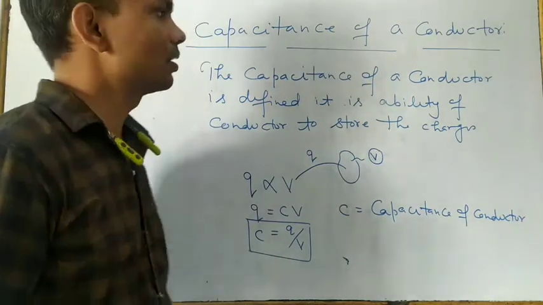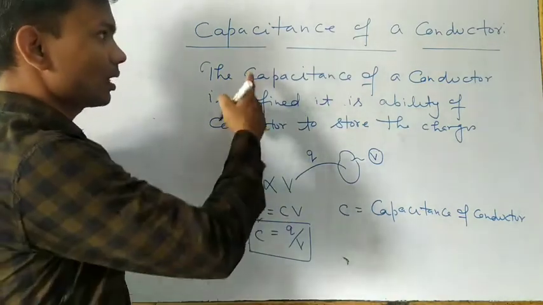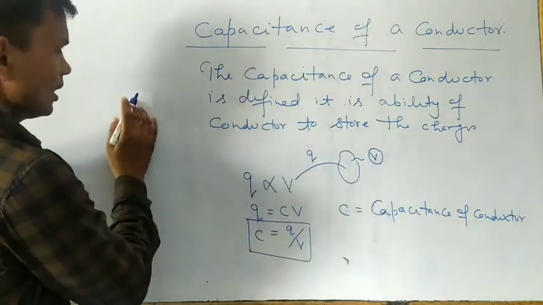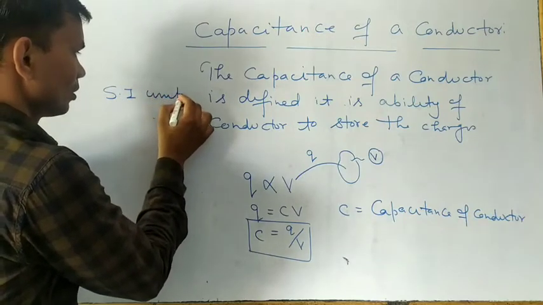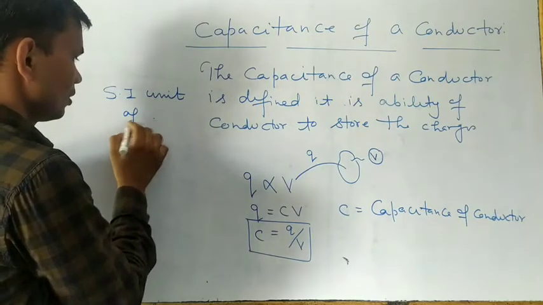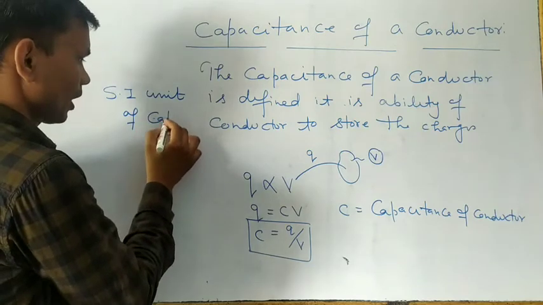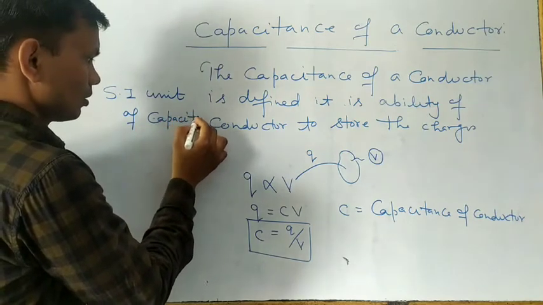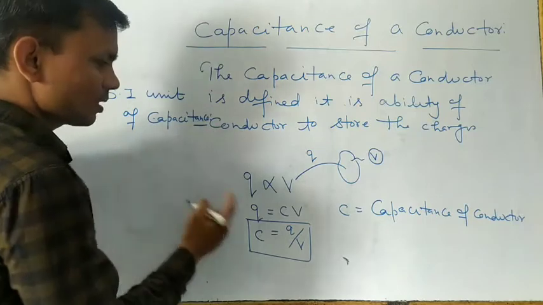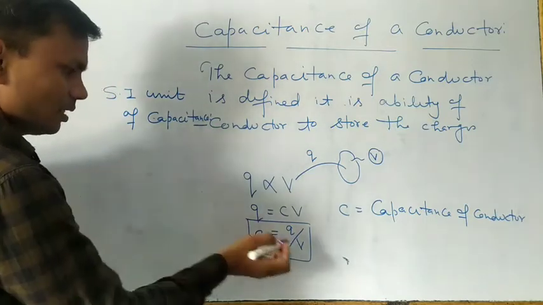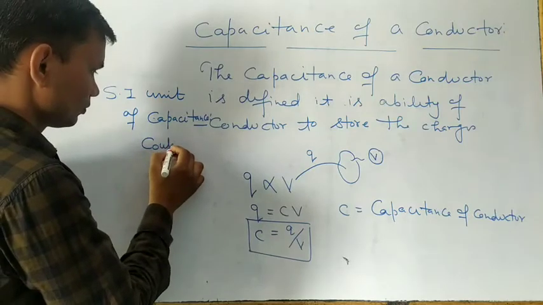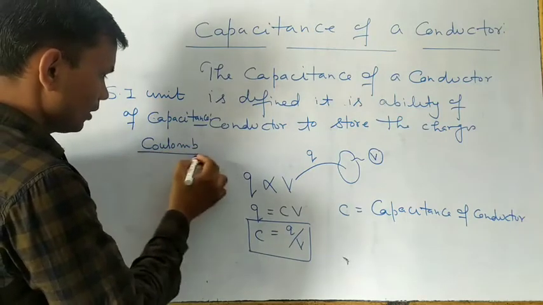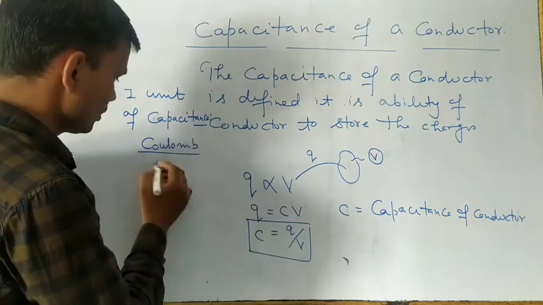Then what is the SI unit of this capacitance? For that you have to see the SI unit of charge, which we know is the coulomb, and the SI unit of potential, which is the volt.